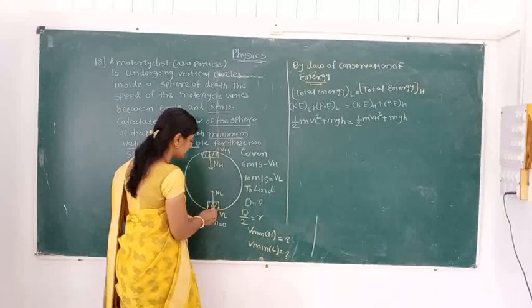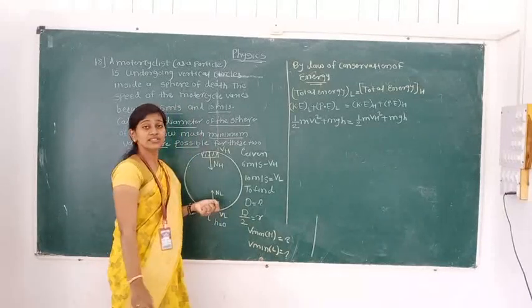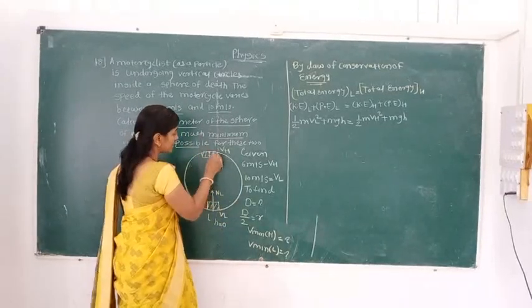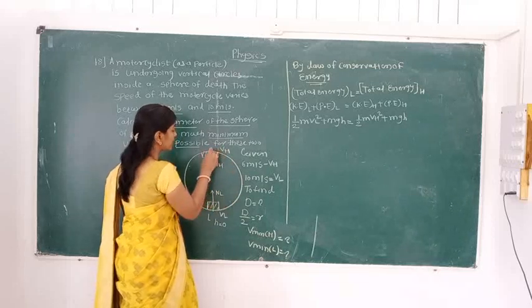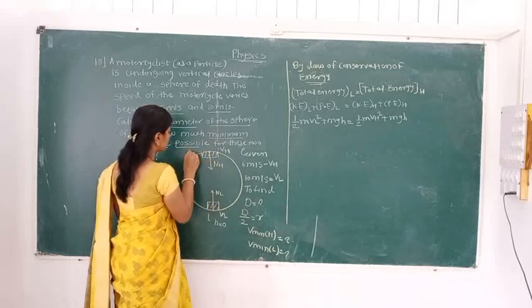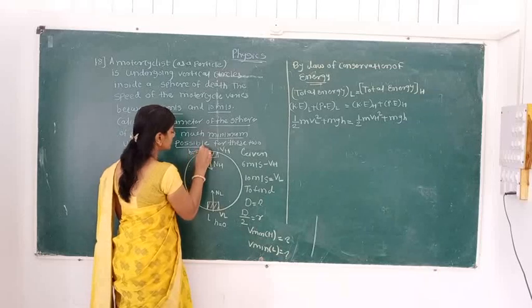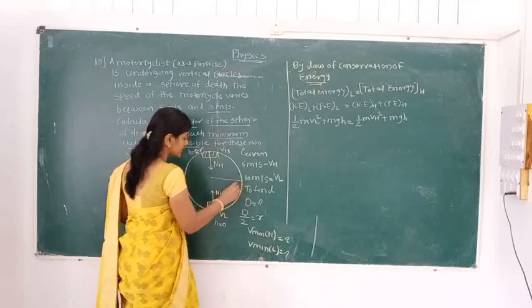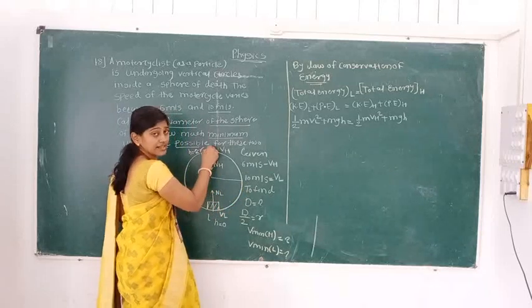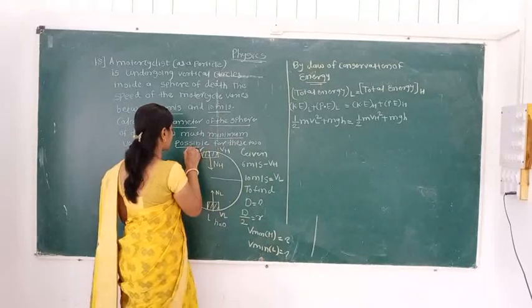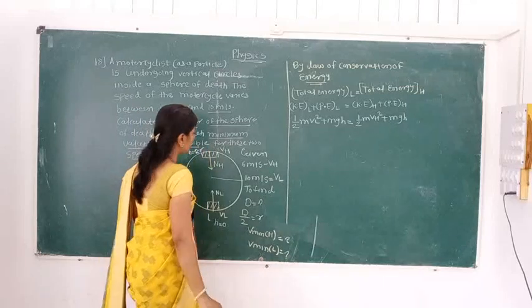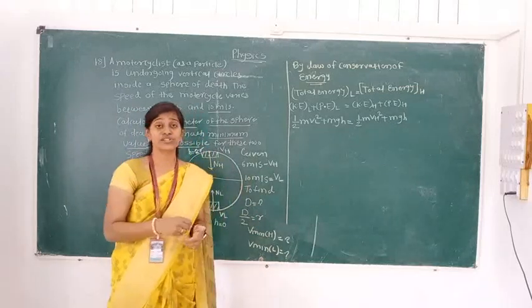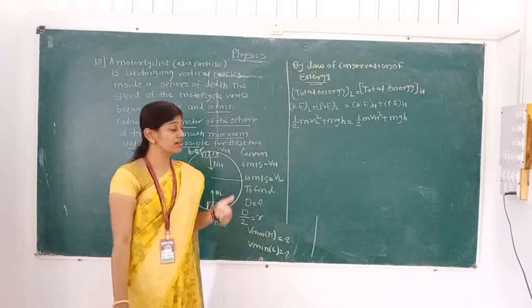Next, when the stuntman who is performing vertical circular motion in that sphere of death reaches here, that time h will be 2r. See here, the radius is r. When it comes here, r and that r will become 2r. That means when the stuntman reaches the highest position, h is nothing but 2r.